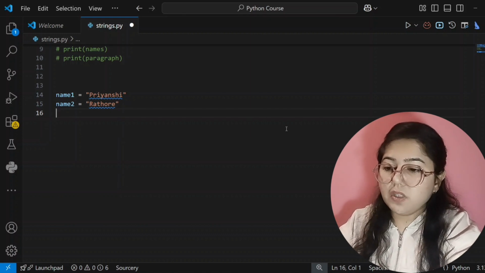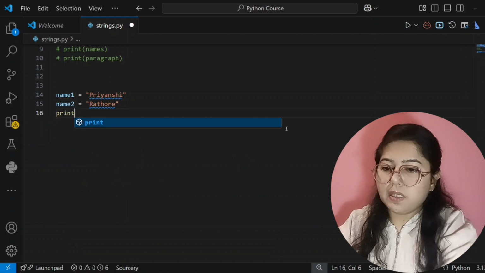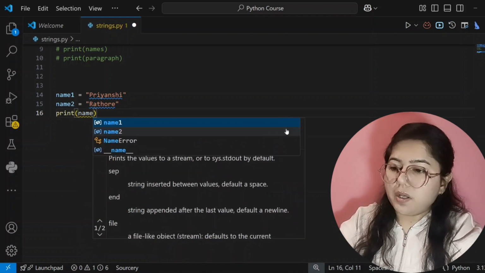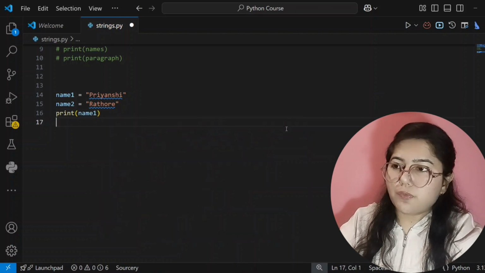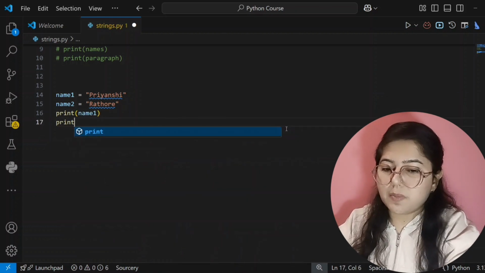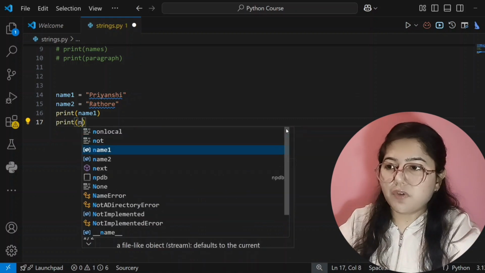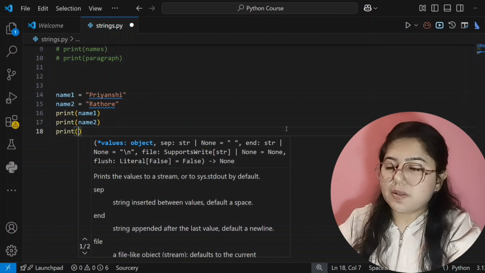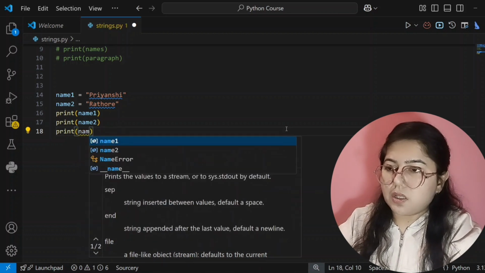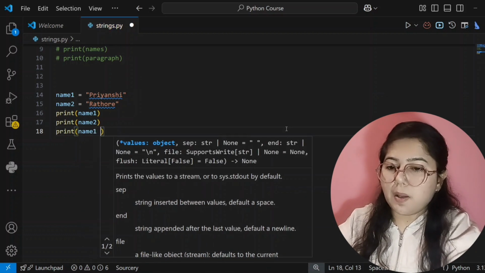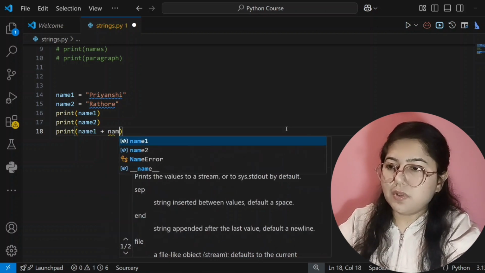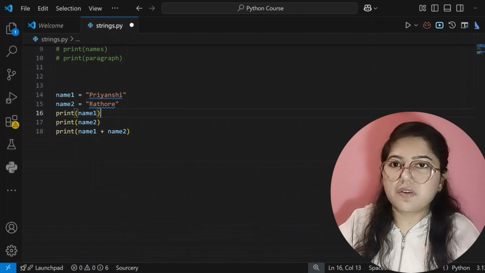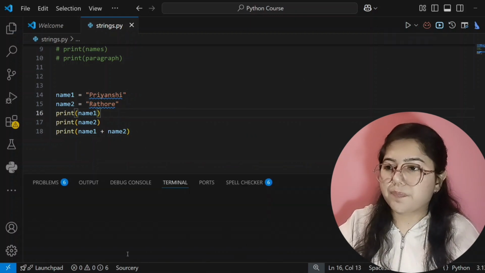See here, you can write print, then inside brackets you can write name1, because I'm printing both of my variable data. That's why I'm writing print for name1 and then for name2, and then I will concatenate them. So now I'm adding these variables: name1, then plus, then name2. So we have added both of our variables. Now I will run this code.